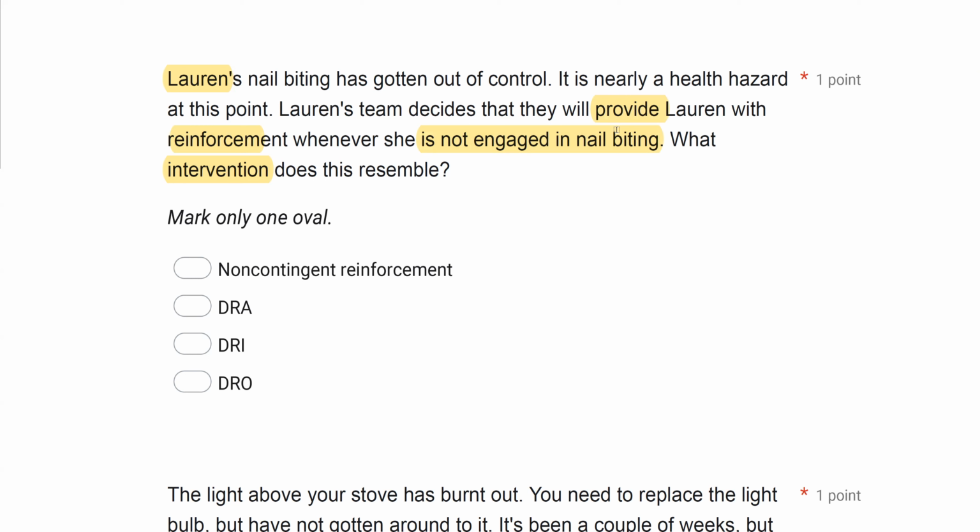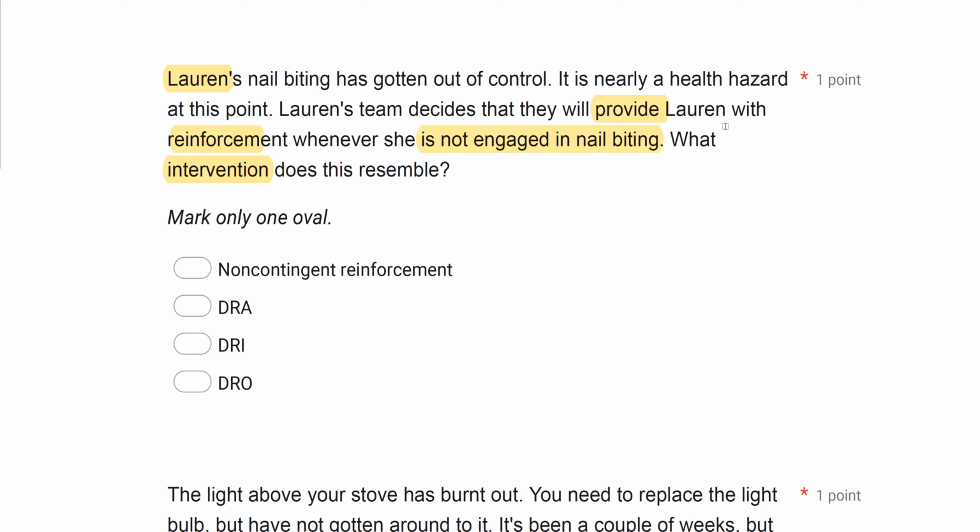So when you have a differential reinforcement question, first thing you ask is, am I teaching a replacement behavior? If I'm teaching a replacement behavior, then it's going to be a DRA or DRI, alternative behaviors or incompatible. If I'm not teaching a replacement behavior, then it's most likely DRO or other behaviors. With the DRO, we reinforce in the absence of a behavior or when a behavior is not happening. So it's a little counterintuitive. With the DRO, you reinforce when the behavior isn't occurring.